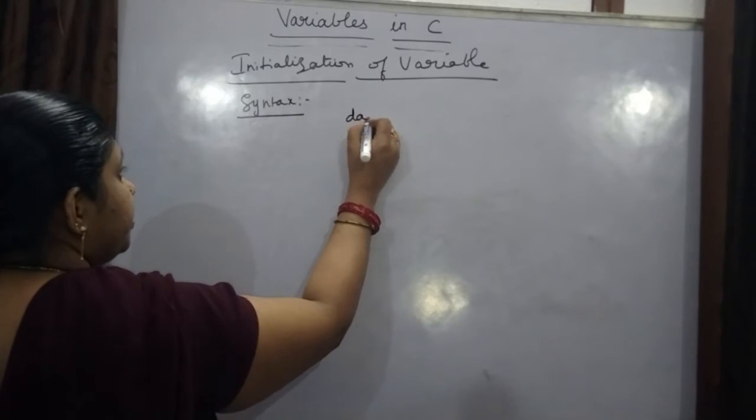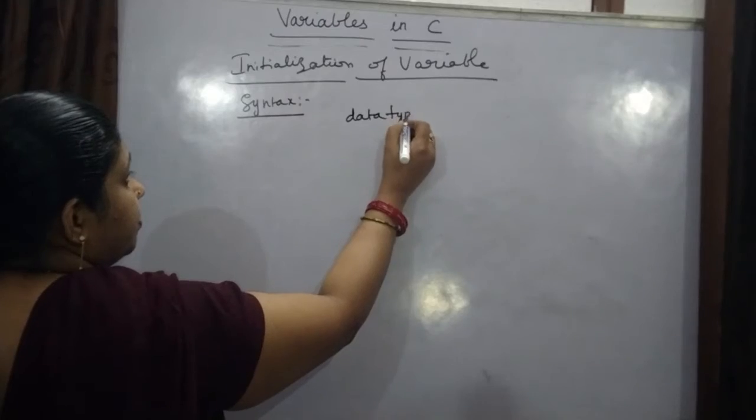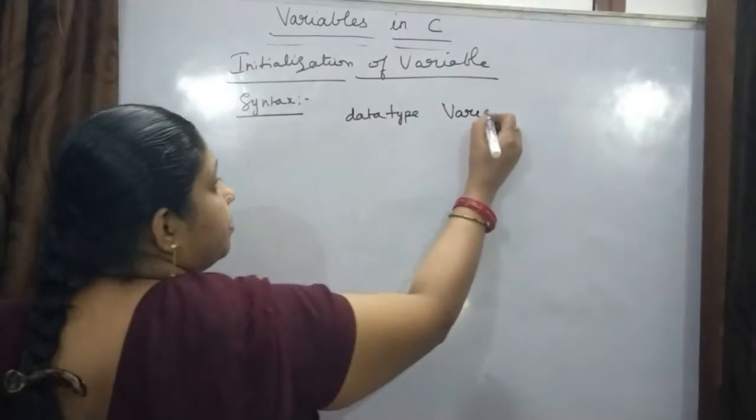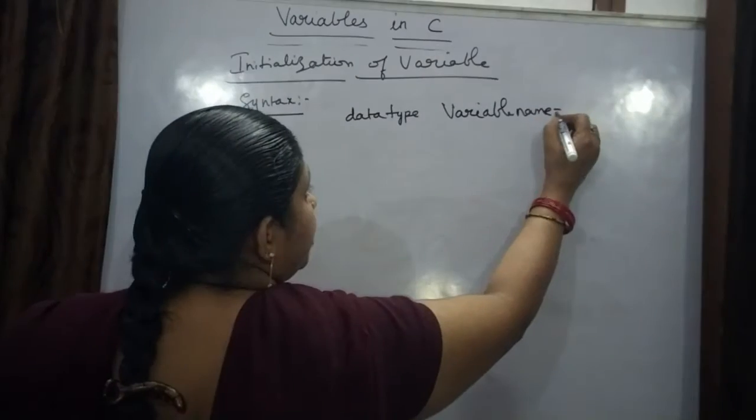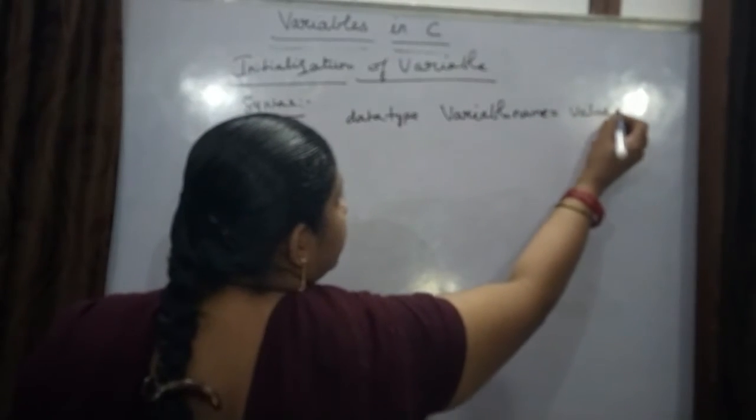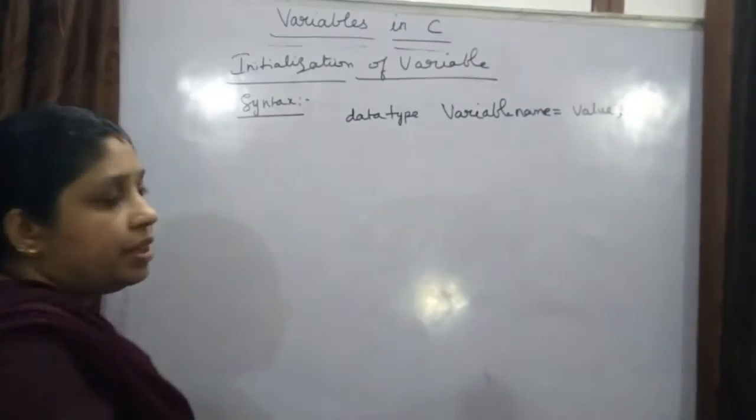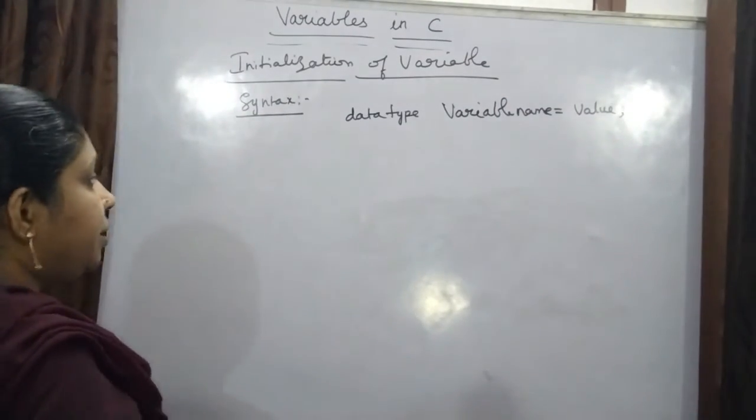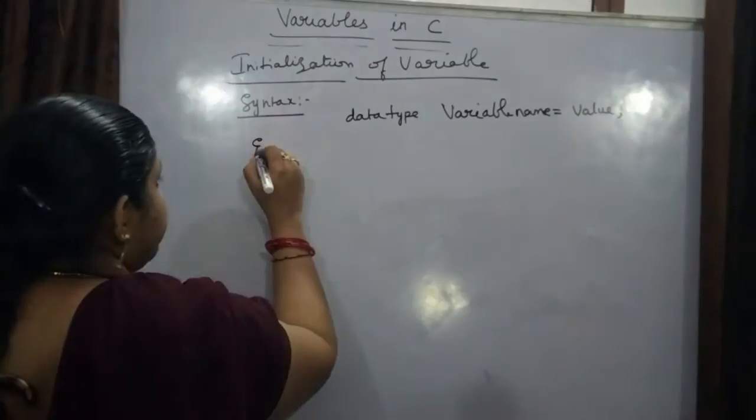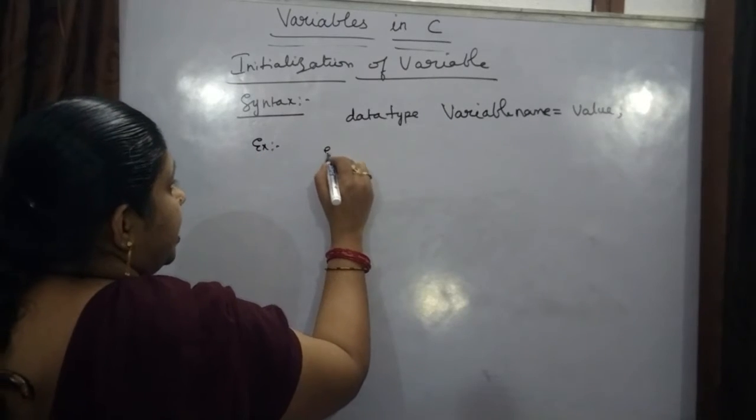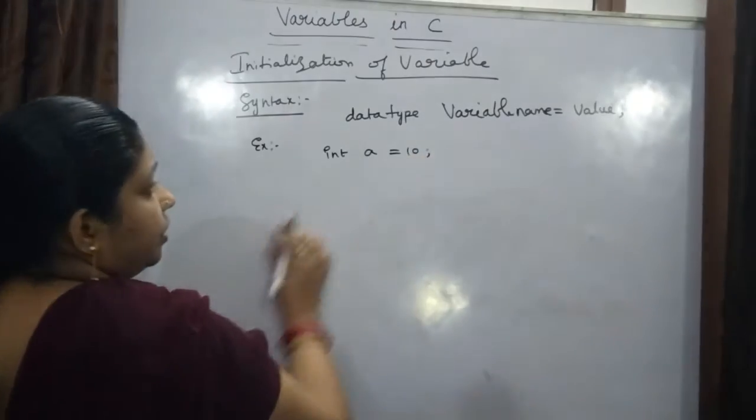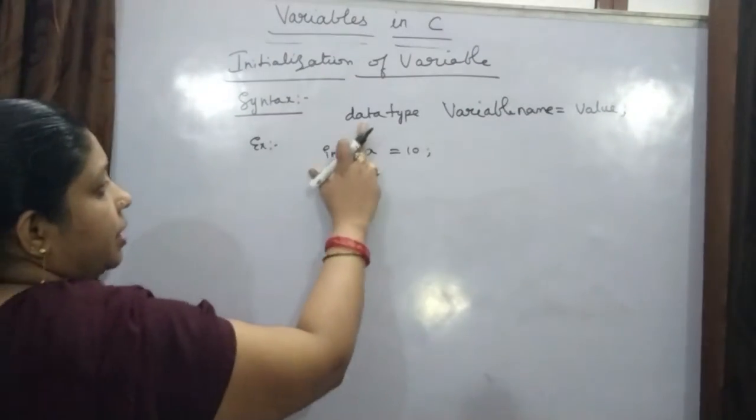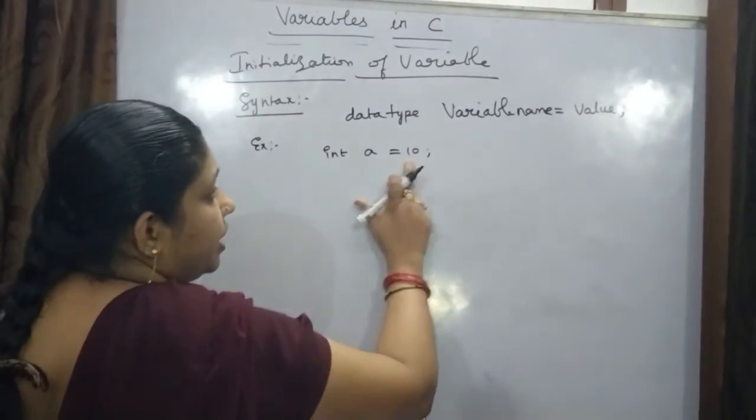Now data type, variable name equal to value. So this is the syntax for assigning a value to the variable name. Now example, int a equal to 10. Okay, int is the data type, a is the variable name, 10 is the value.